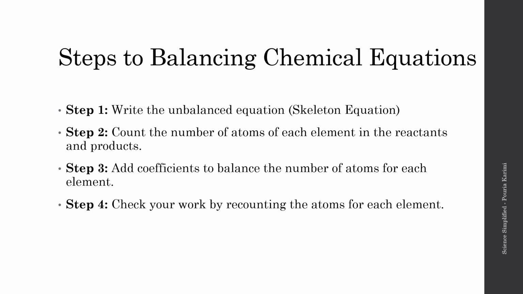After that, we create a little chart or column and write the number of atoms of each element on both the reactant and the product side. Our third step is adding coefficients to balance the number of atoms for each element. At the end, when we're all done, we must always check our work by recounting the atoms. So let's do a couple of examples, shall we?